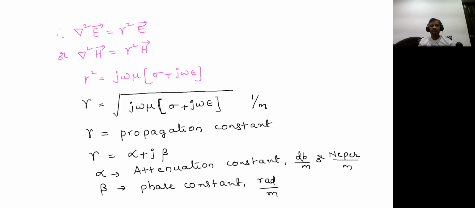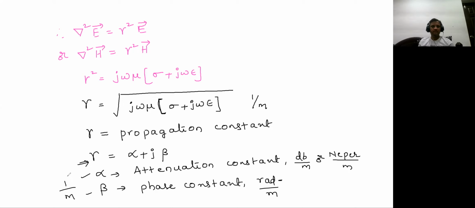Here, if you observe, decibel is not actually a unit, so decibel per meter can also be called simply per meter. Neper is also not a unit, so it is also per meter. Radian is also not a unit, so it is simply per meter. So the unit of alpha and beta, we can simply call it per meter. That's the reason the unit of gamma is also simply per meter.